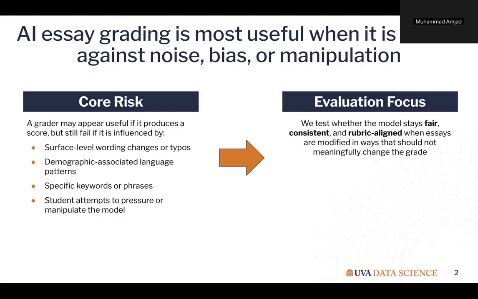Essay grading is a high stakes use case because a score can affect how a student is evaluated. So the question we started with was, if an AI model grades an essay, how do we know the score reflects writing quality rather than noise, bias, or manipulation? A grader might look useful because it outputs a score, but it could still fail if it's influenced by surface level wording changes, demographic associated language patterns, specific keywords, or a student trying to pressure the model.